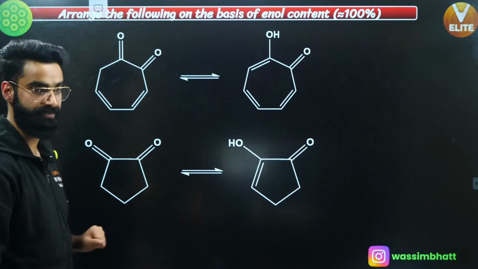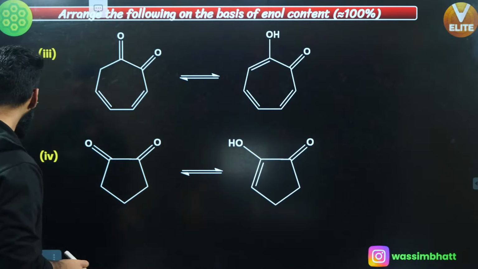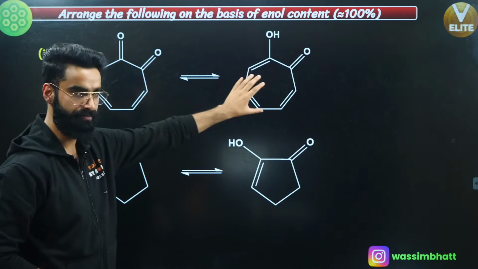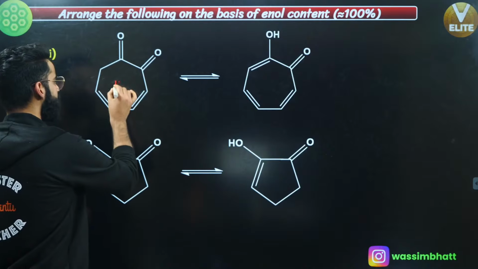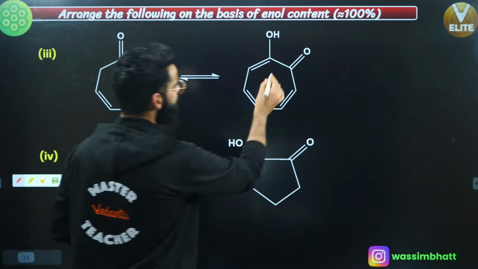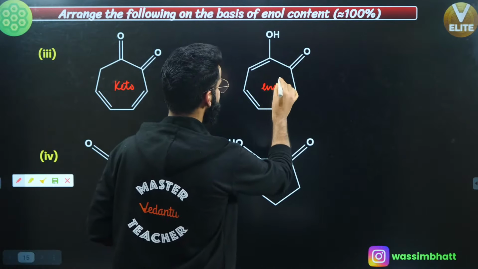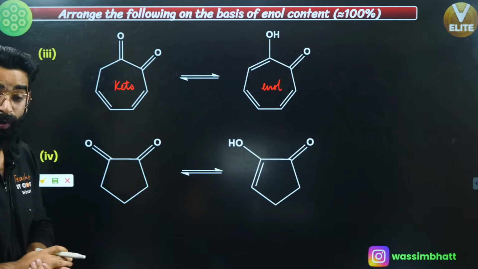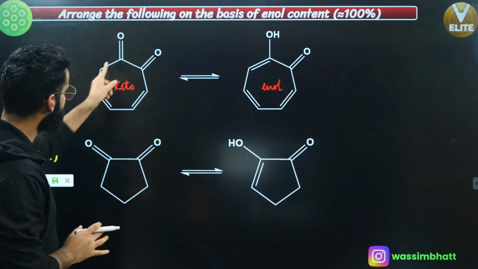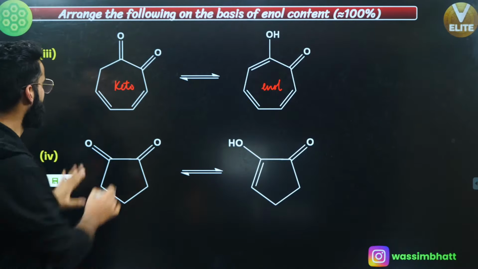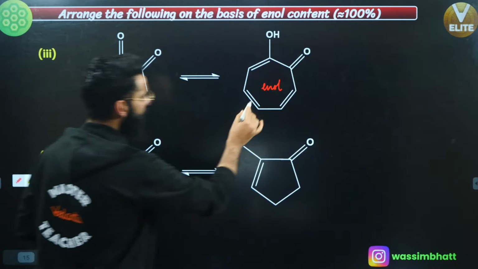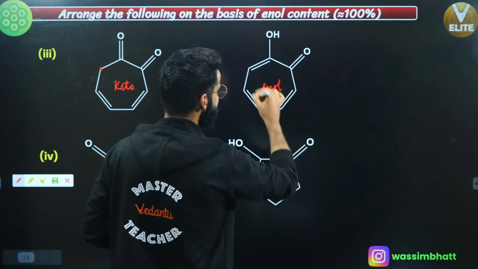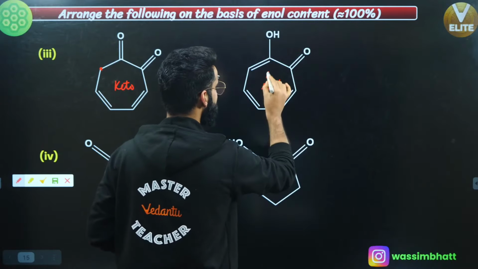Let me take a few more important examples. Understand. First of all, this is the 7-membered ring over here. Again, this is a 7-membered ring. Is this keto or enol form? This is the keto form, right? This is the enol form, correct? Now from keto to enol, what is happening? First of all, is this ring aromatic? No, because this carbon is not sp2. What about this ring? Every carbon is sp2, complete cyclic conjugation, right? 2, 4, 6. 6 pi electrons, Huckel's rule follows, so this is aromatic.